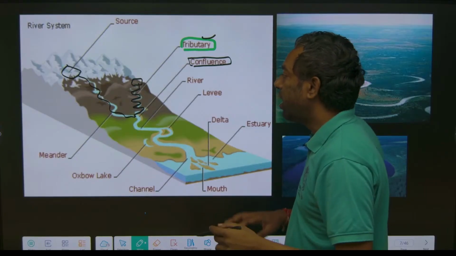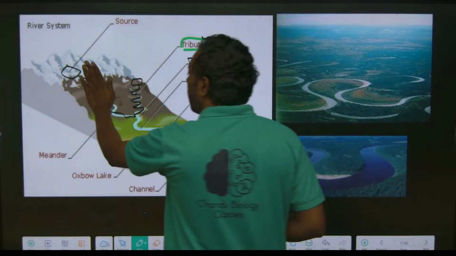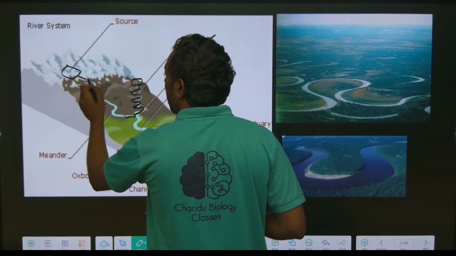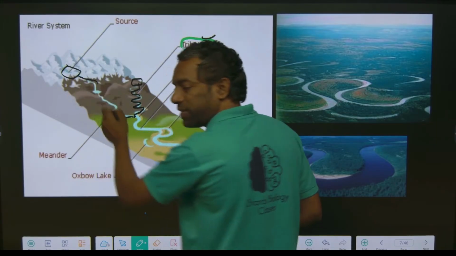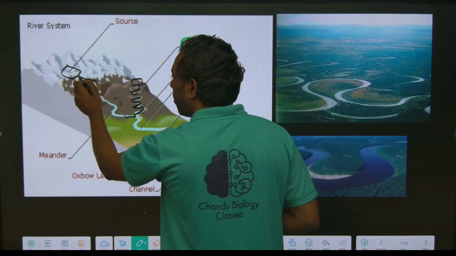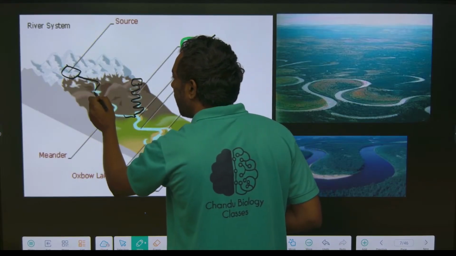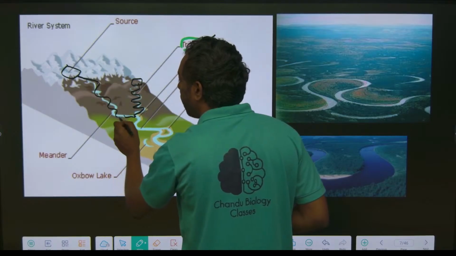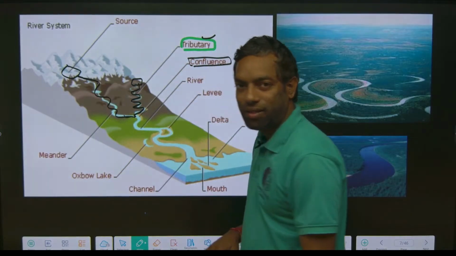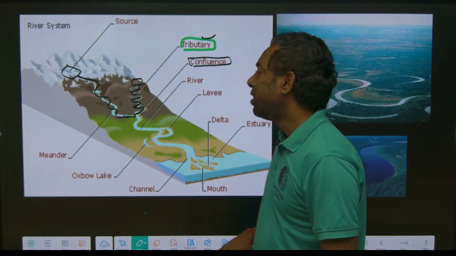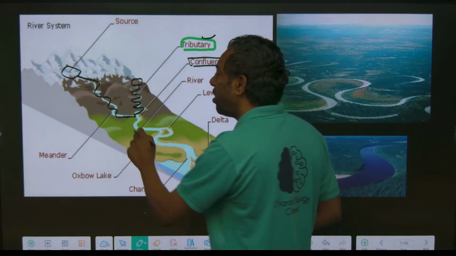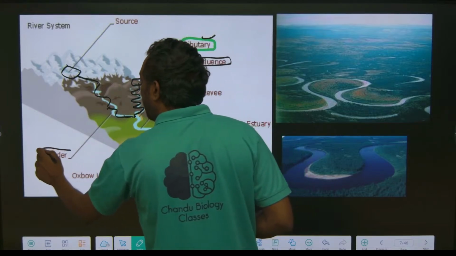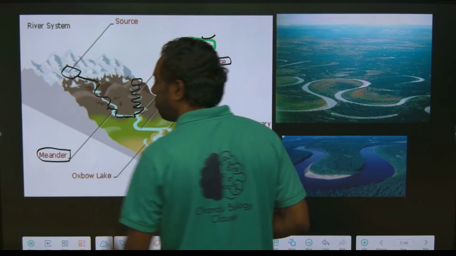Okay, guys, just look here, this is the main river. It cannot flow straight. It flows in this earth pattern, this concave pattern, which we can call meanders.